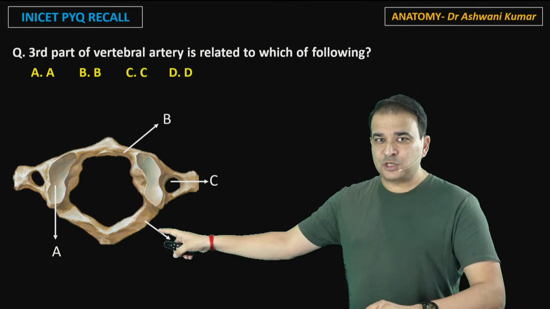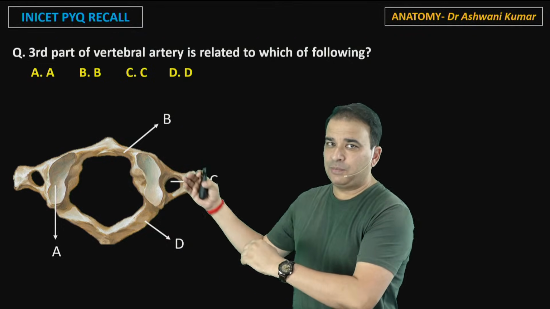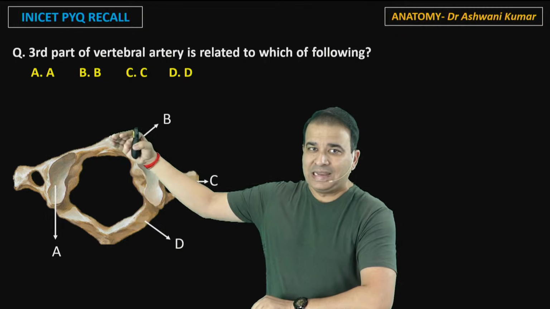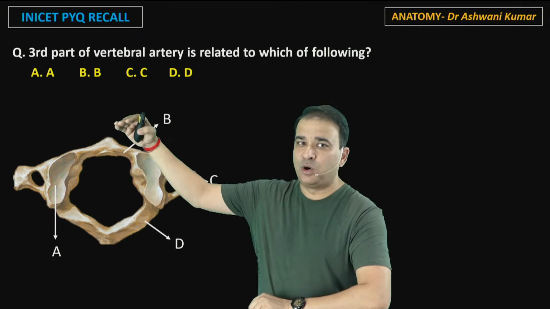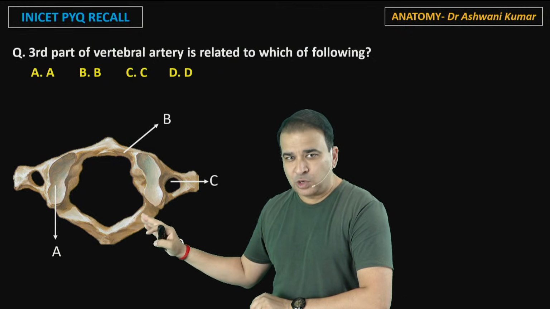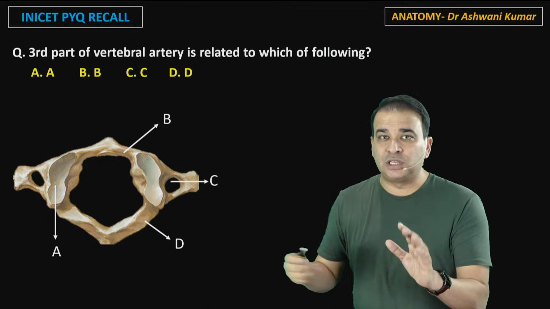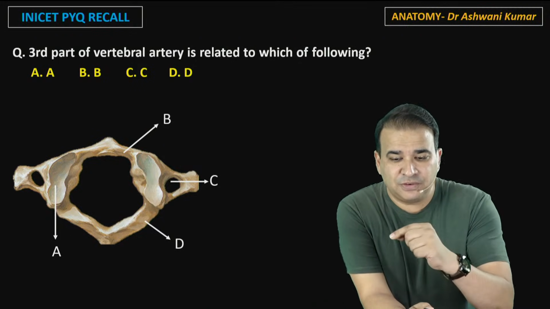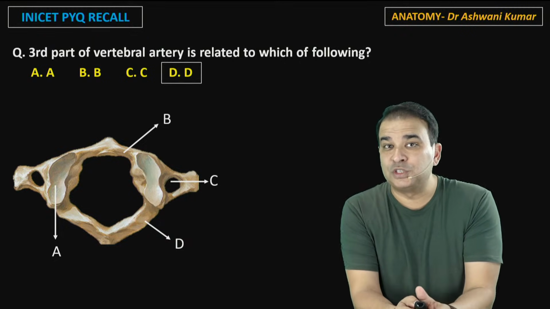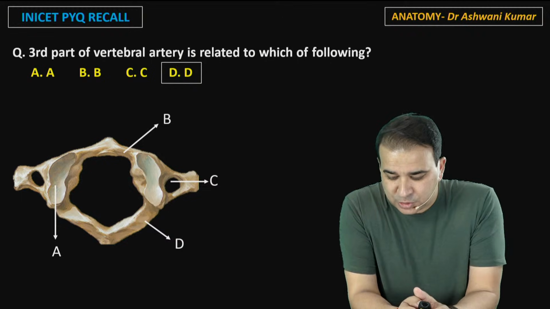So this is the posterior arch of the atlas. You can see the larger arch here. First of all, I'm pretty sure that nobody has a problem identifying the first cervical vertebra. There is no body in it. We only have an anterior arch and a posterior arch. The anterior arch is smaller, the posterior arch is larger. And this posterior arch also has a groove. Can you see a shallow groove there? There's a groove for the passage of the third part of the vertebral artery, and even the first cervical nerve, the C1 nerve, will come out of it. And that's why for this question the answer is D, the posterior arch of the atlas.